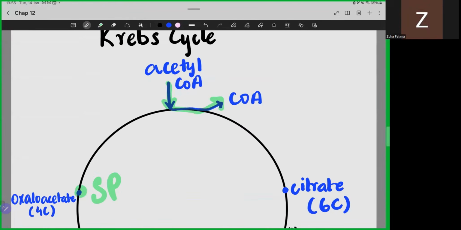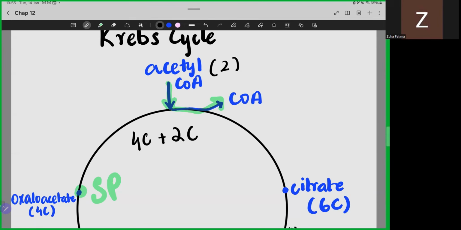ठीक है? Now, can you guys tell me acetyl CoA में हमारे पास कितने carbons होते हैं? How many carbons are there in acetyl CoA? 2 carbons. So this oxaloacetate and this acetyl CoA would merge together. That is, CoA acetyl से detach हो जाएगा and the 4-carbon oxaloacetate would combine with this 2-carbon acetyl.